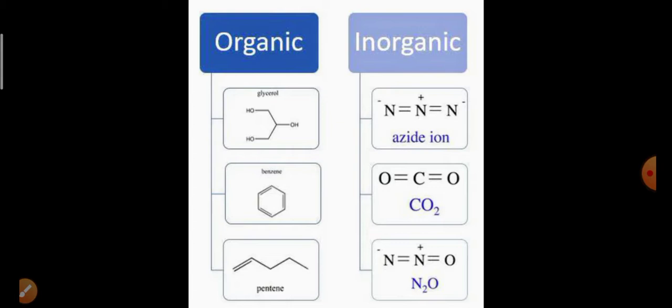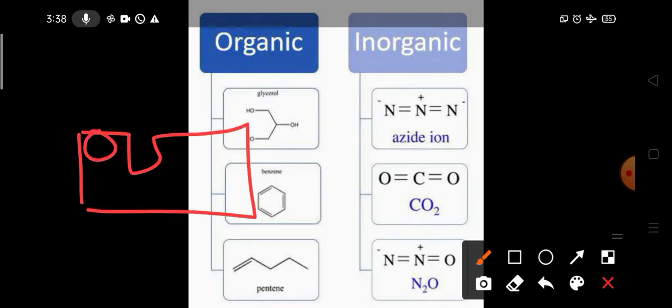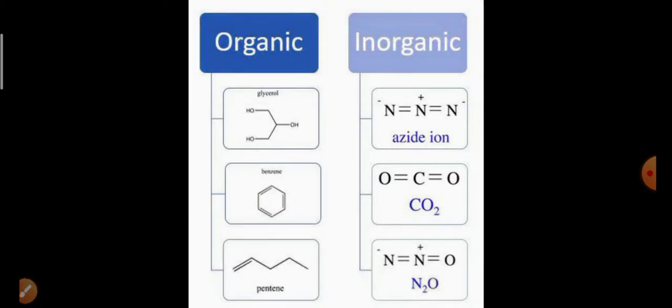Now the question is, why only hydrogen? The answer is, if you know the periodic table, which is the smallest element in the periodic table? That is hydrogen, not helium. Though the size decreases across a period, hydrogen is still the smallest. Therefore, whenever there is a need to complete valency, hydrogen is there, and it fulfills the valency. Is it clear? So from now onwards, remember, organic compounds are those which contain carbon and hydrogen.